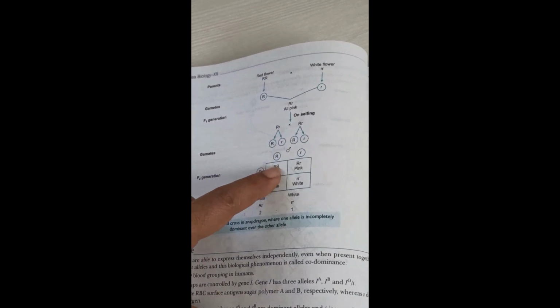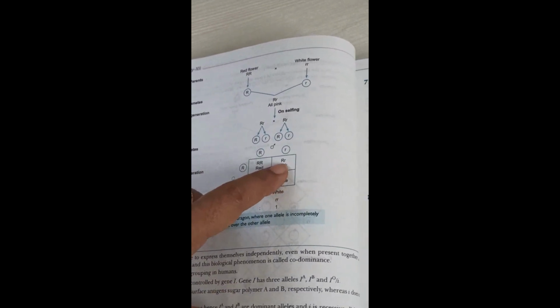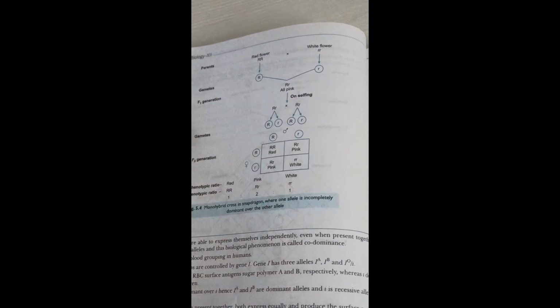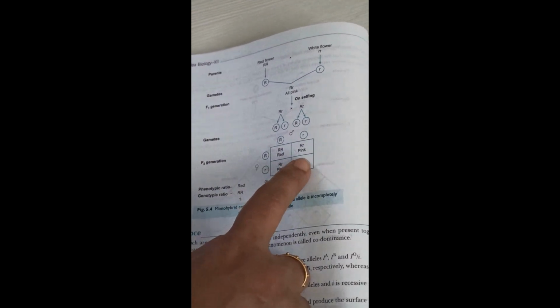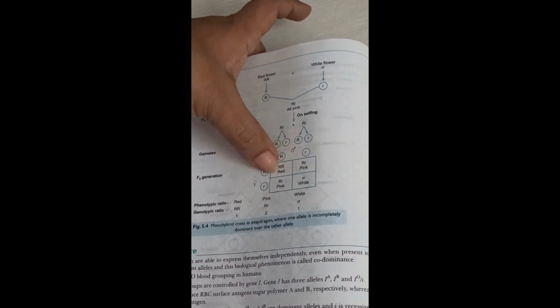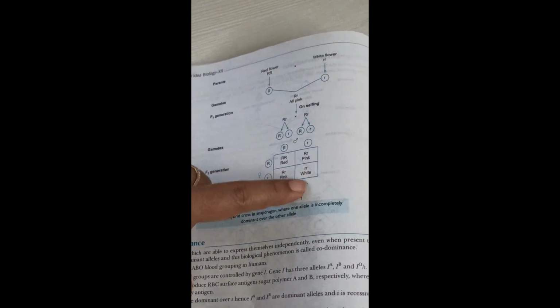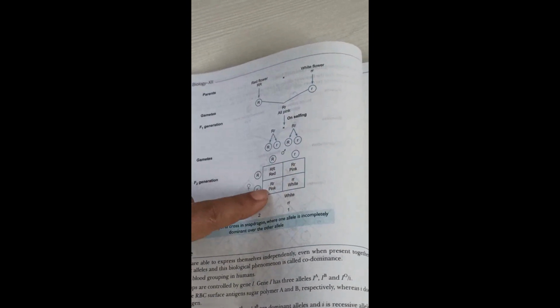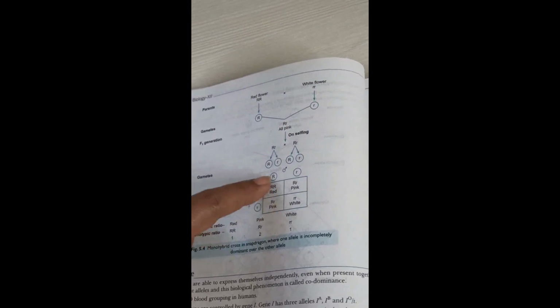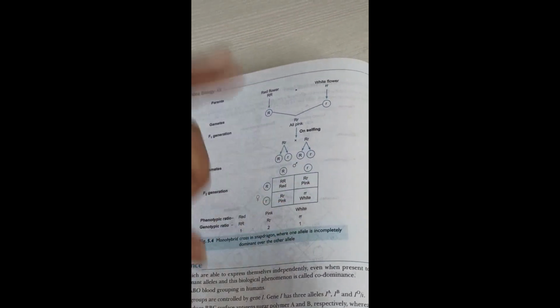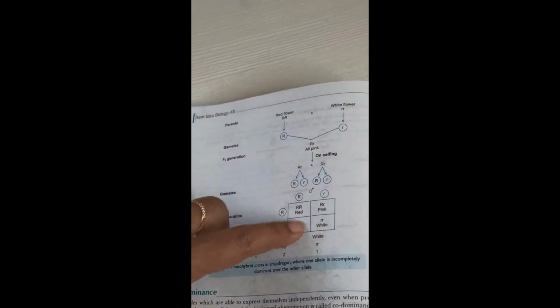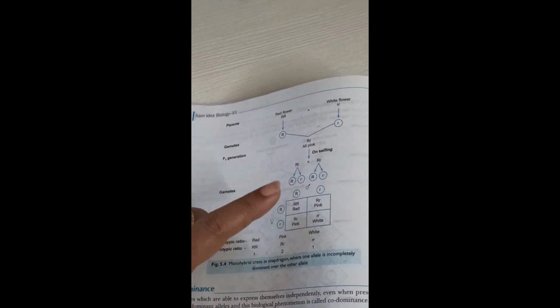So capital R, small r, capital R, here capital R, small r, here also capital R, small r, here small r. So these two capitals will be red, 2 small r will be white, but here capital R small r is heterozygous. These two are homozygous, these two heterozygous, they are pink. Before, we learned that it would be red, but here it is pink in color. That is called incomplete dominance.